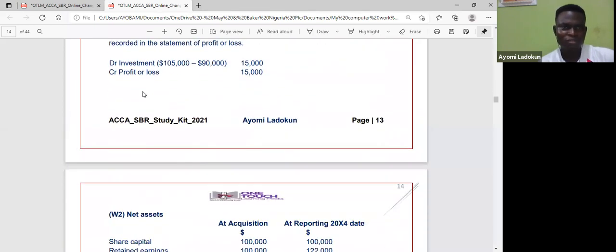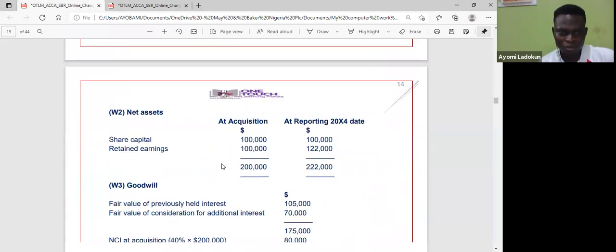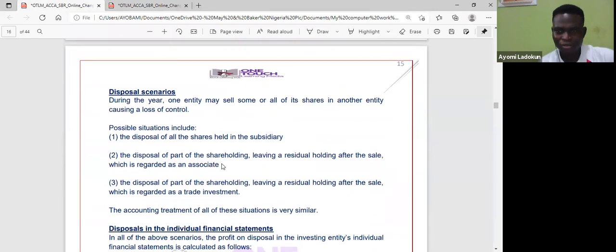All right, any concern for me? Let me even ask you, do you have any question for me before I move on? Yeah, so before we go to disposal, that's all about step acquisition.